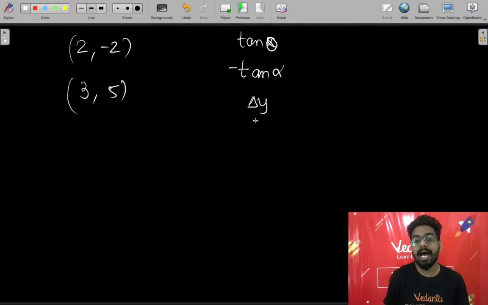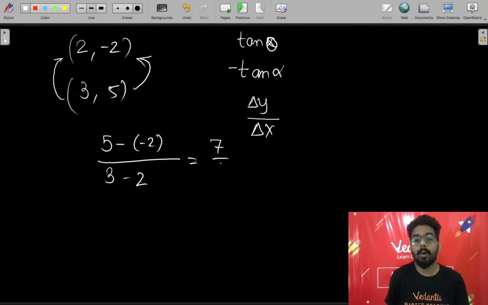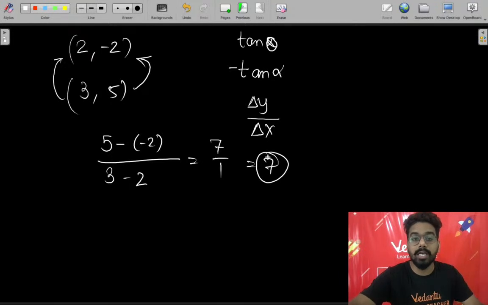And the third thing that I have is the difference in the y coordinates, which is 5 minus of minus 2, divided by the difference in the x coordinates. In the same flow, y2 minus y1 upon x2 minus x1, 3 minus 2, is 7 upon 1, which is equal to 7.